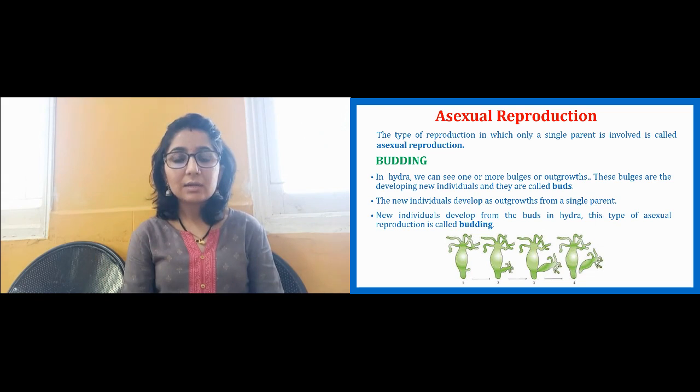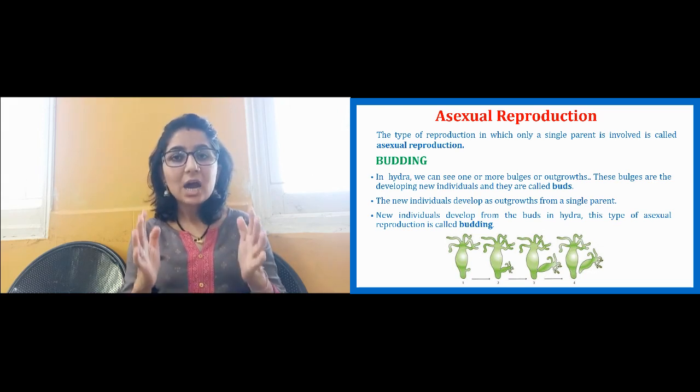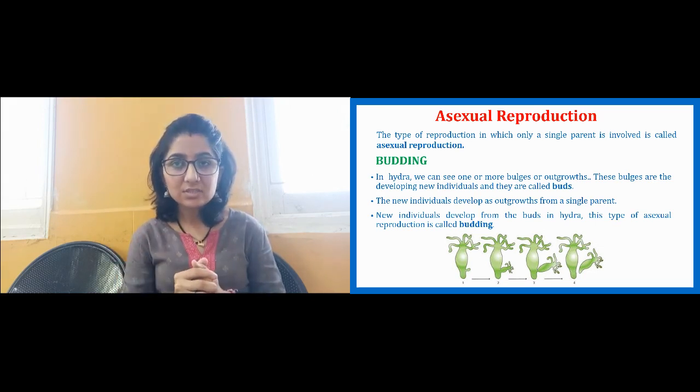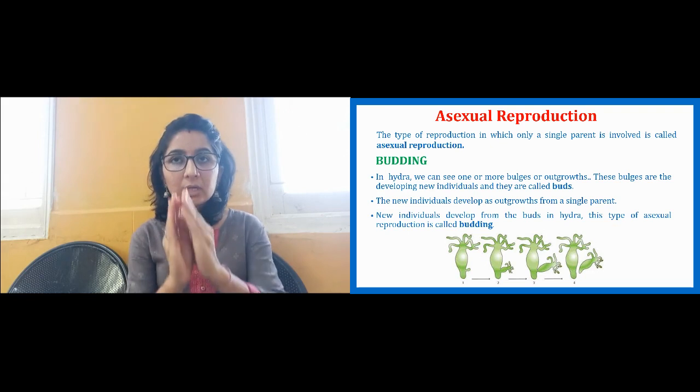Let us see, there are a few methods of asexual reproduction. So let us start with budding. What happens in budding? The very common example of budding is hydra, and it also happens in yeast, which you have already learned about. So we'll take the example of hydra. You can see the hydra in the diagram.